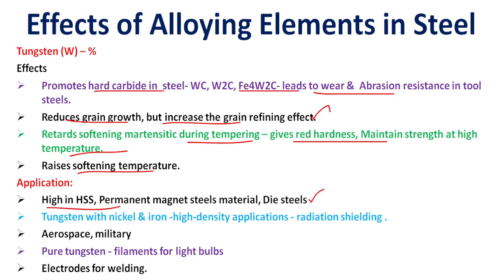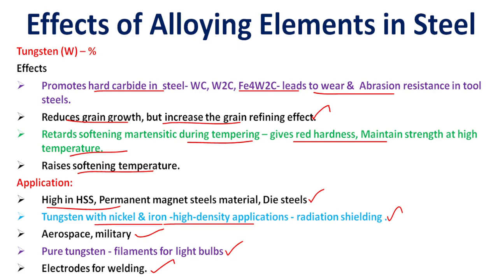Tungsten with nickel and iron is used for high density applications. Tungsten with nickel is mainly used for high density applications and radiation shielding, as well as aerospace and military applications. Pure tungsten is used for filaments for light bulbs and electrodes for welding applications.